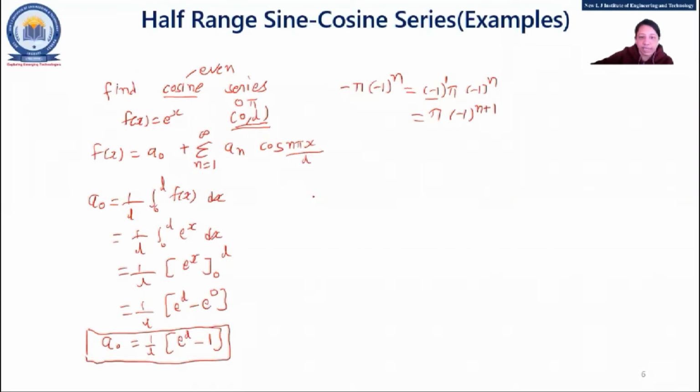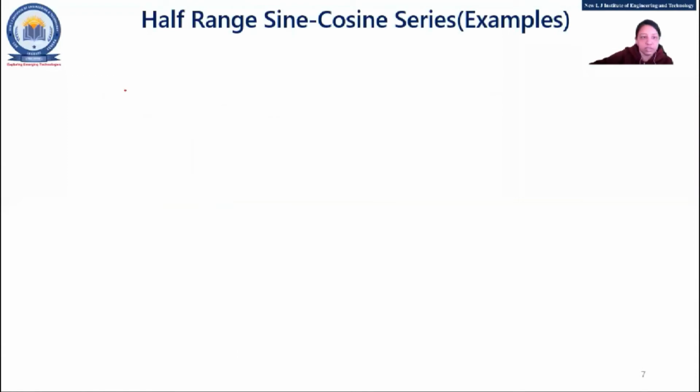Now a_n, okay, we'll continue on the next slide. a_n equal to 2 by L, integration 0 to L.